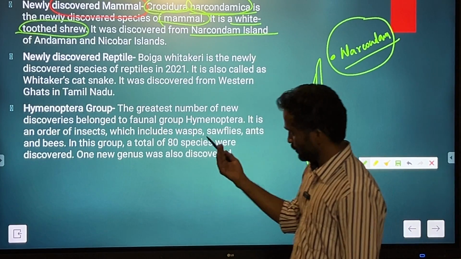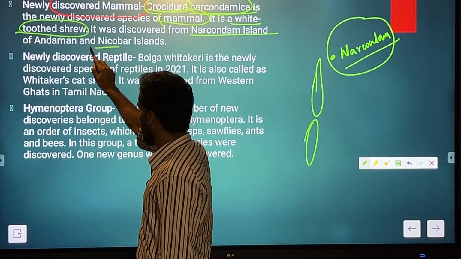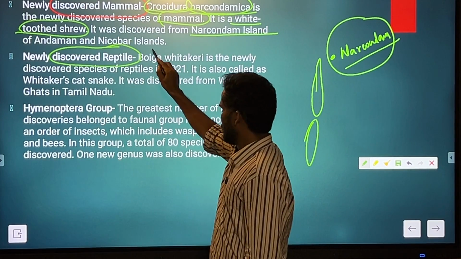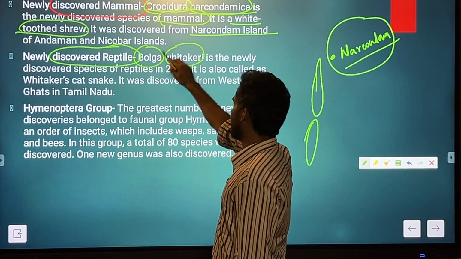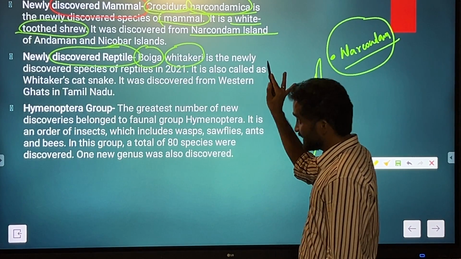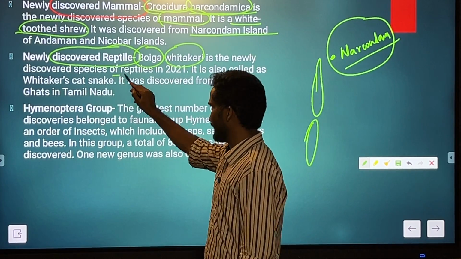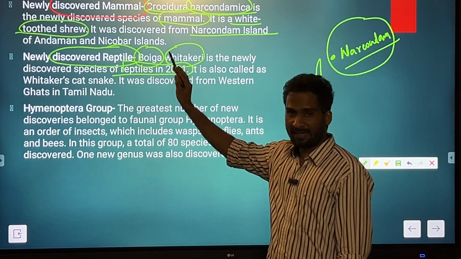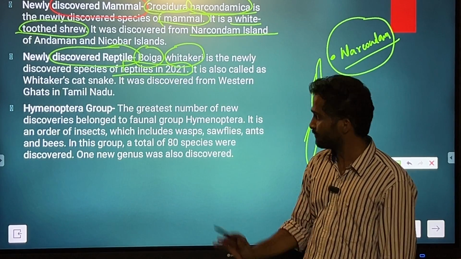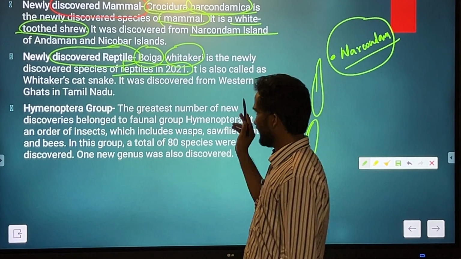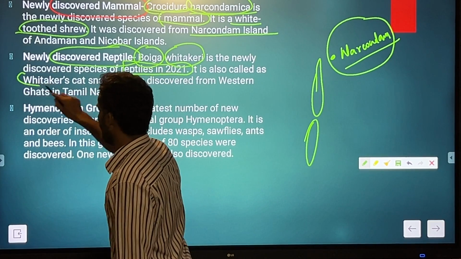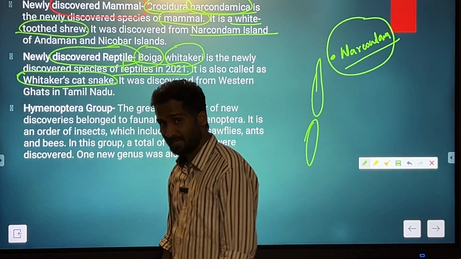Okay. Then another, a newly discovered reptile. This was the mammal. Boiga whitakeri is the newly discovered species of reptile in 2021. First, Boiga whitakeri, it is a reptile, the first most important thing, and it is also called Whitaker's cat snake.